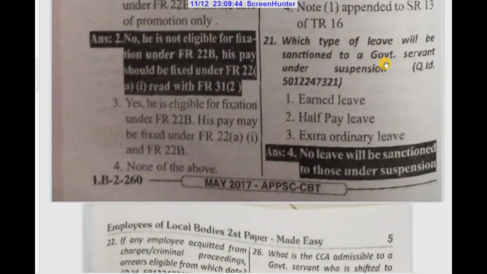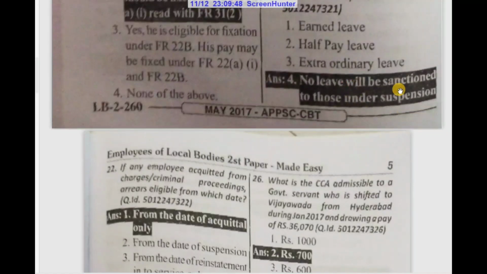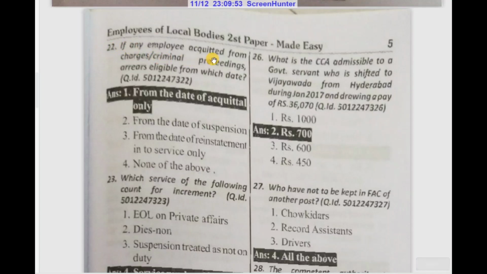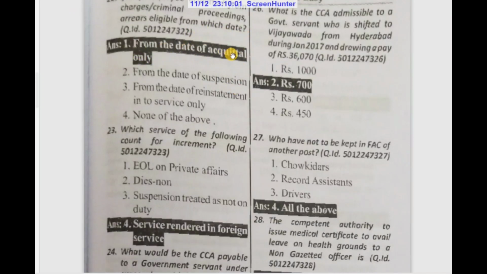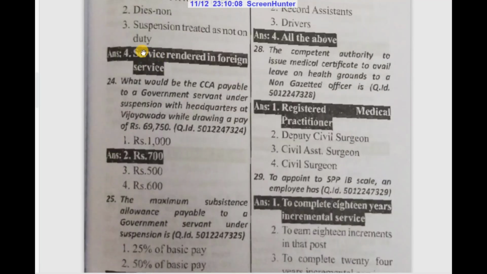Which type of leave will be sanctioned to a government servant under suspension? No leave will be sanctioned to those under suspension. If any employee is acquitted from charges or criminal proceedings, arrears are eligible from which date? From the date of acquittal only. Which service of the following counts for increment? Service rendered in foreign service.